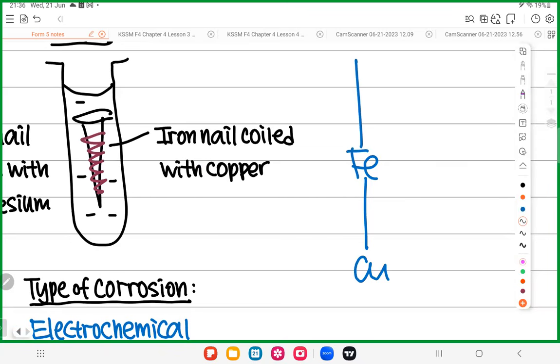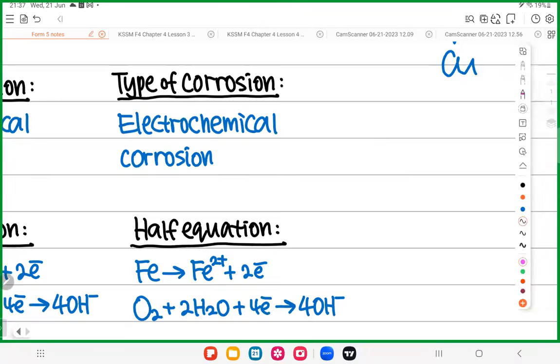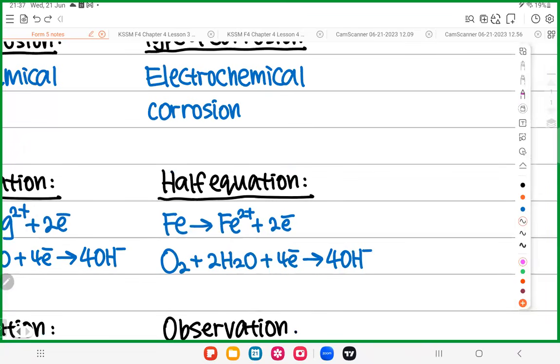So who will donate electron? Iron, because in ECS, the metal higher will donate electron. So the iron will donate electron, become Fe2+. Same thing, the electron is received by oxygen and water. So you will get this. The iron will donate electron to become Fe2+. The electron is received by oxygen and water.